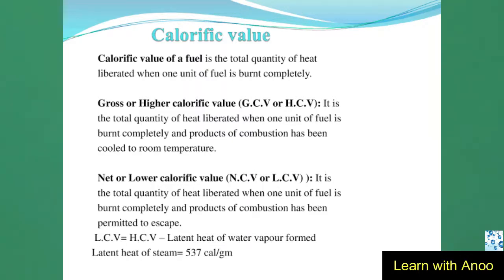Net or lower calorific value is the total quantity of heat liberated when 1 unit of fuel is burnt completely and the products of combustion have been permitted to escape. Lower calorific value equals higher calorific value minus latent heat of water vapor formed. Latent heat of steam equals 537 calorie per gram.